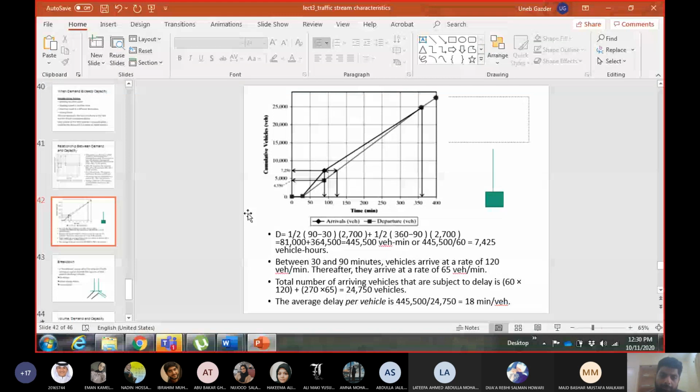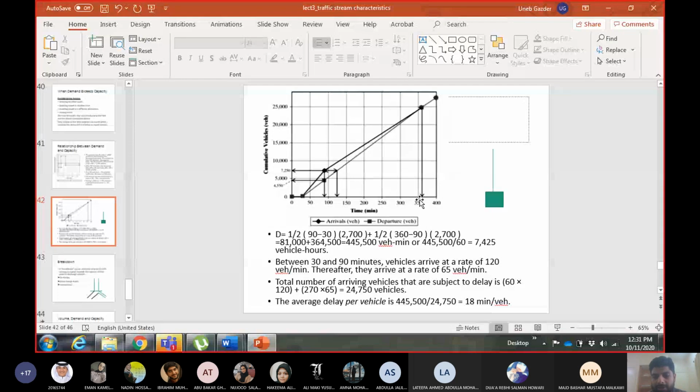From here to here, I know this is time 30 and this is time 90, when the queue started and when the demand dropped below capacity. What is this point? This is time 360. How did I get 360? Starting from 90, I need 270 minutes extra to dispatch the queue.